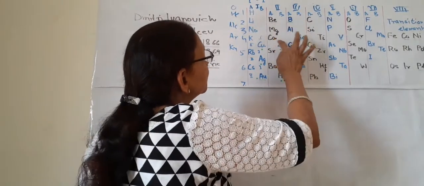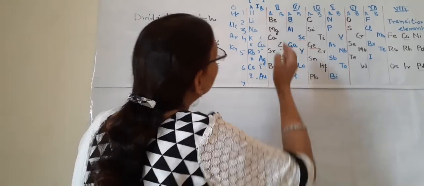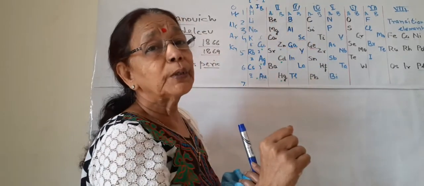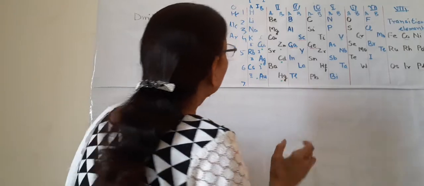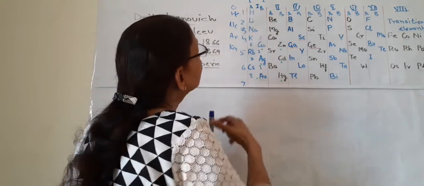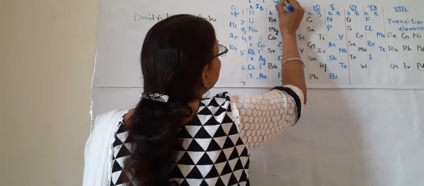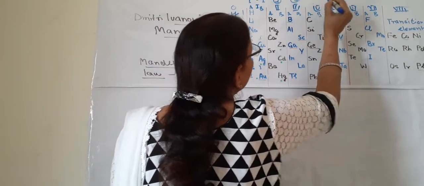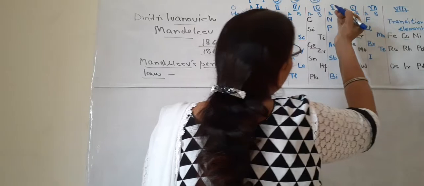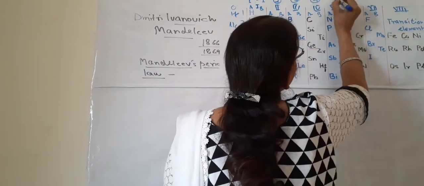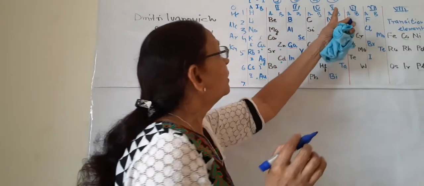Here valency is 2 and valency here is also 2, so they are put in the same group. Why are all put in the same group? Here the valency is 1, here 2, here 3, 4, and the fifth one, valency is 3. How is it 3?